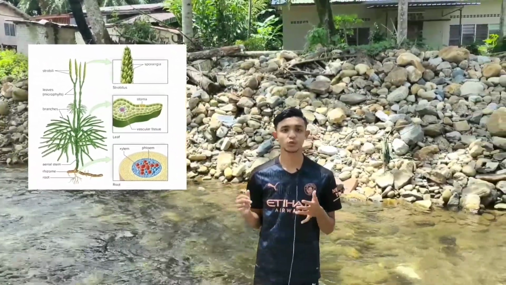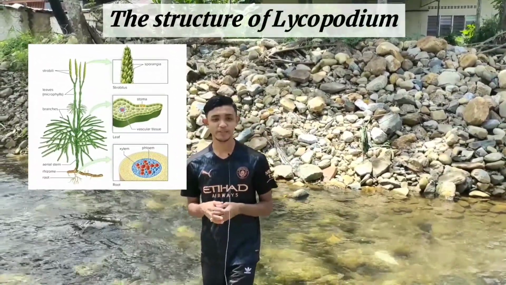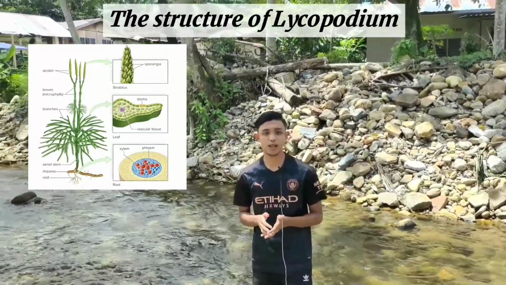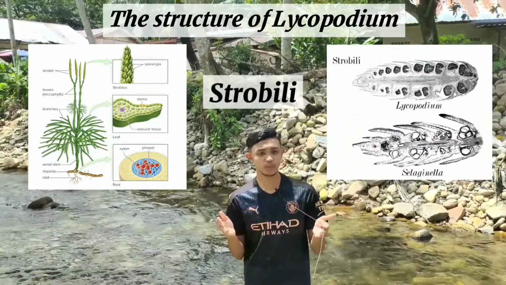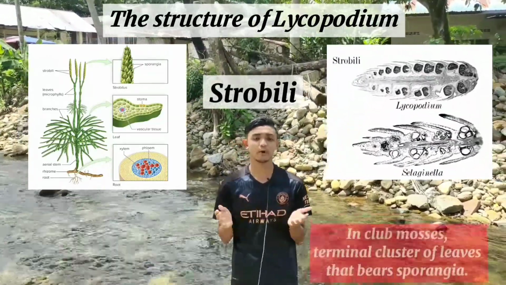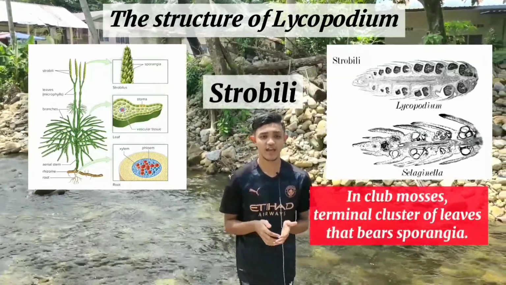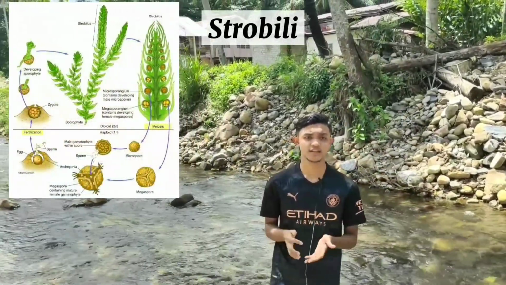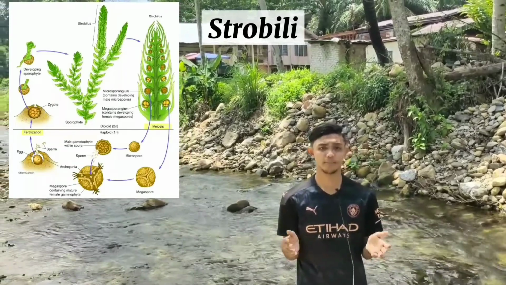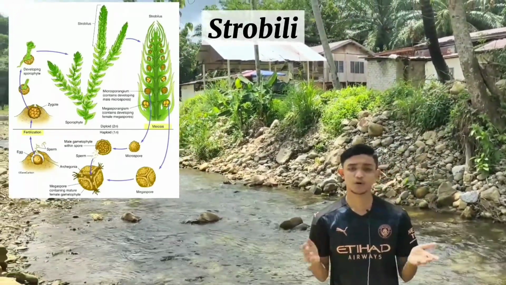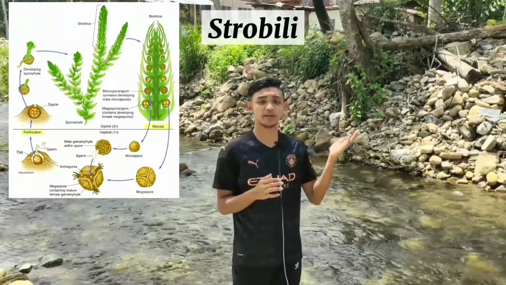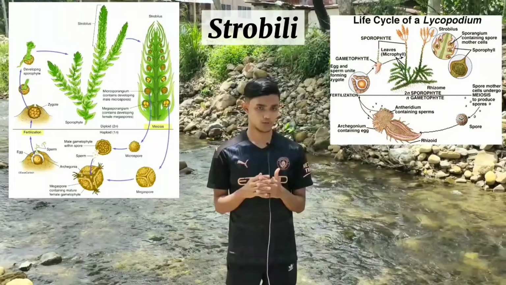This picture shows the structure of the Lycopodium. Beginning at the top, notice the cone-shaped structure called strobili. What are strobili? Strobili, in the club moss, are terminal clusters of leaves that bear sporangia. Strobili resemble a club or heavy stick, accounting for the common name, club moss. The sporangia are borne on the strobili, where meiosis takes place and spores are produced.